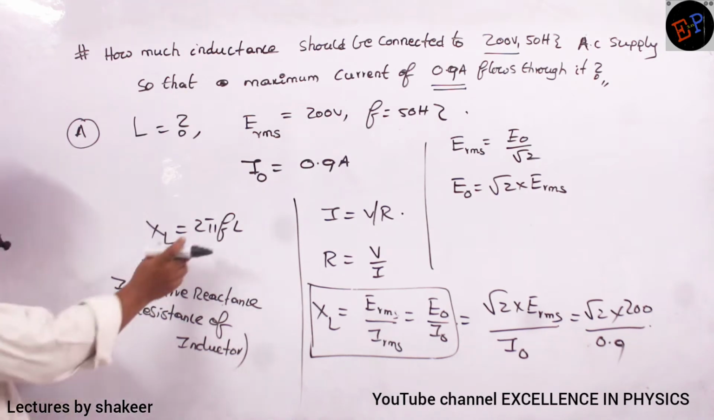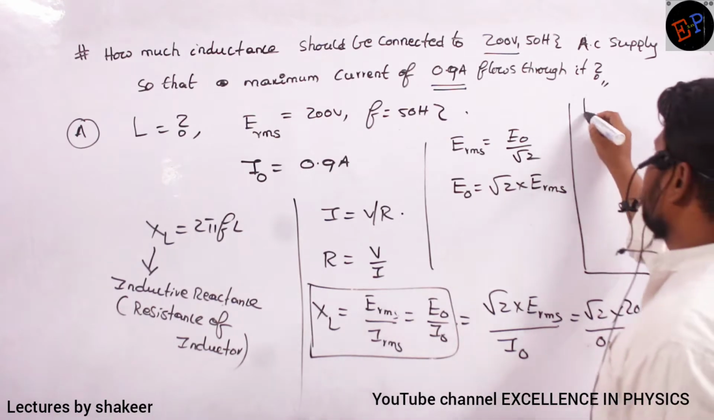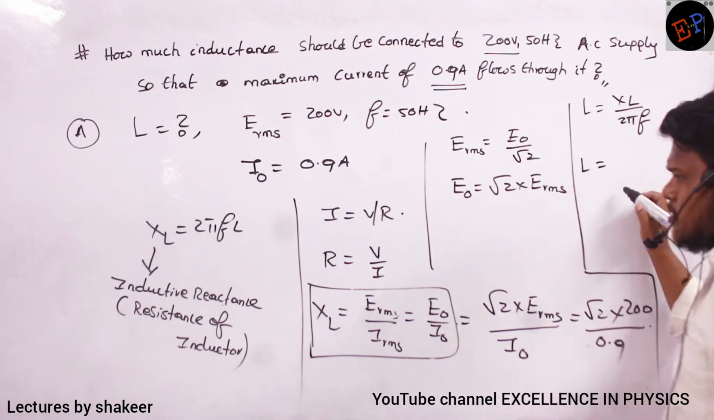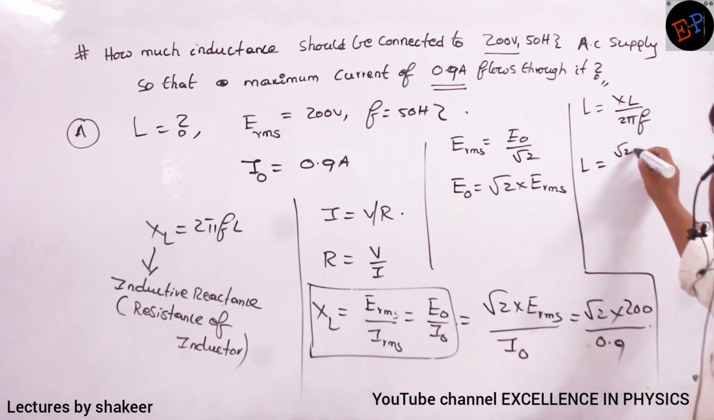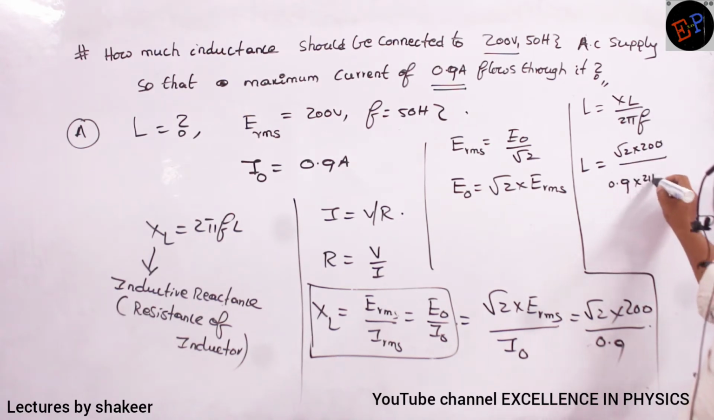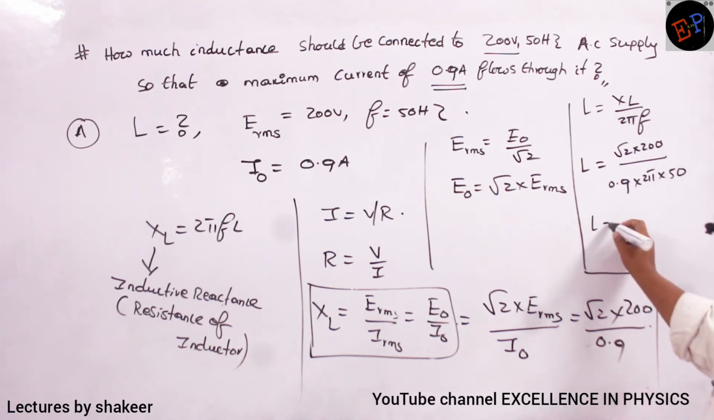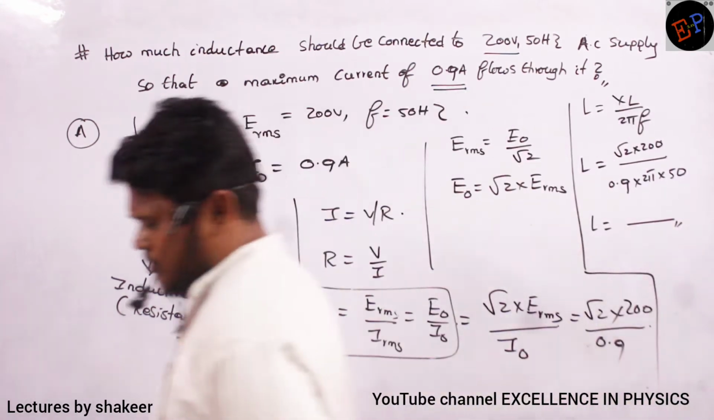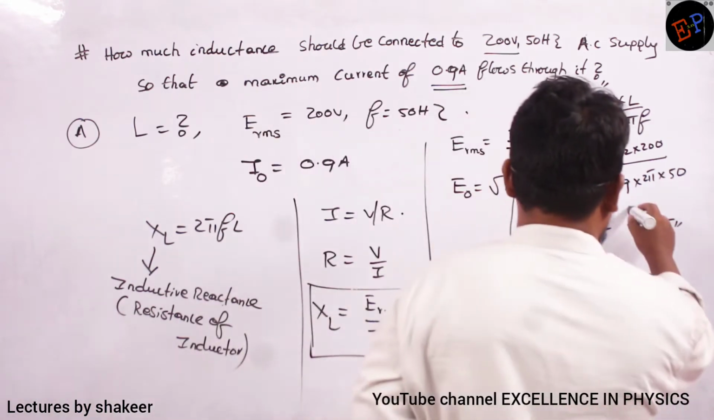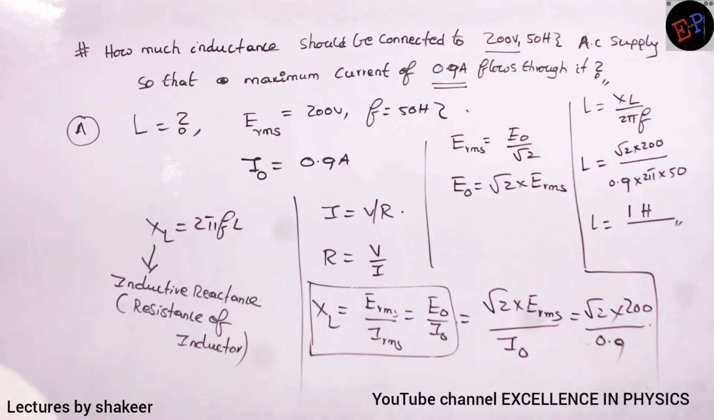Once you get the XL value, you can calculate the L value also. What is L value? L is equal to XL divided by 2 pi F. So XL is this much: root 2 into 200 divided by 0.9, multiplied by 2 pi multiplied by frequency. Frequency is 50. Clear? So if you do this total calculation, that is my answer. The answer should be approximately 1 Henry. That is my approximate answer. Clear?